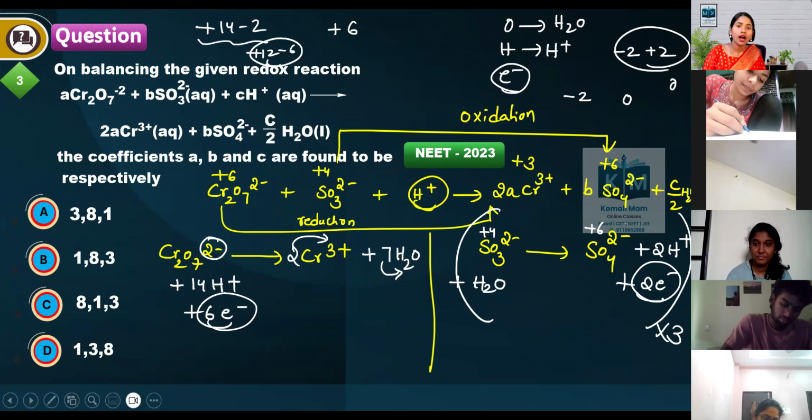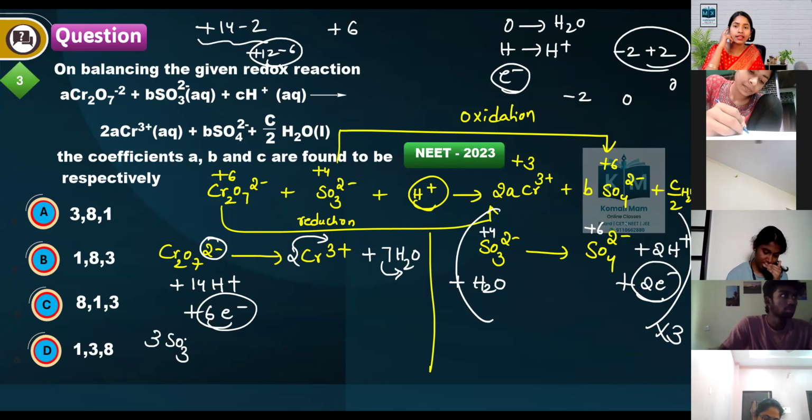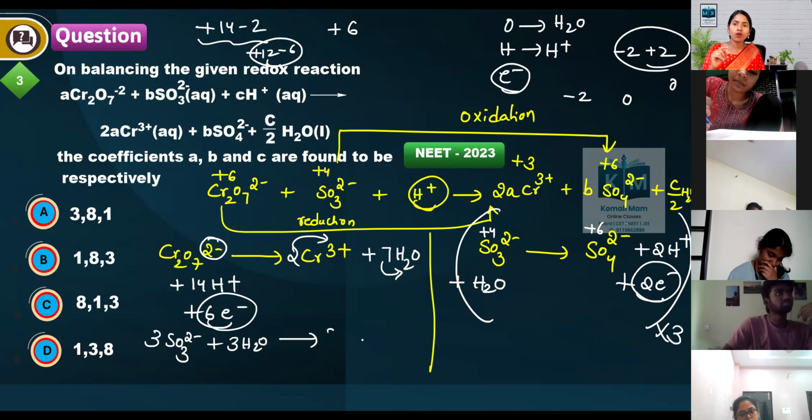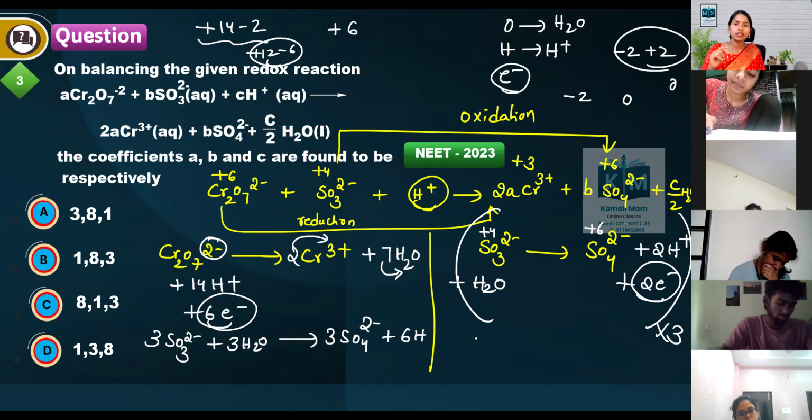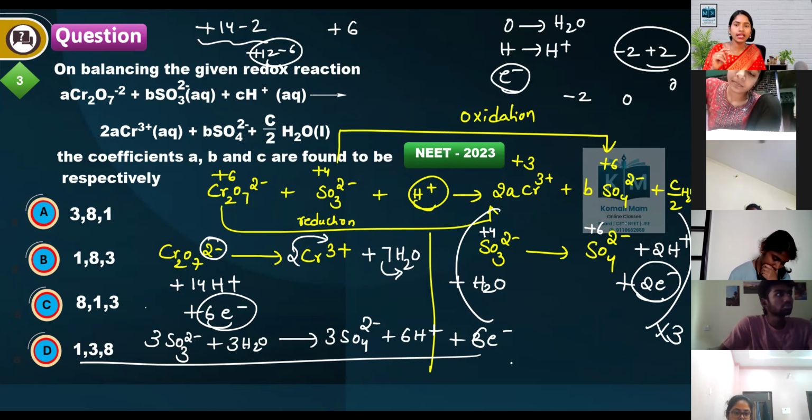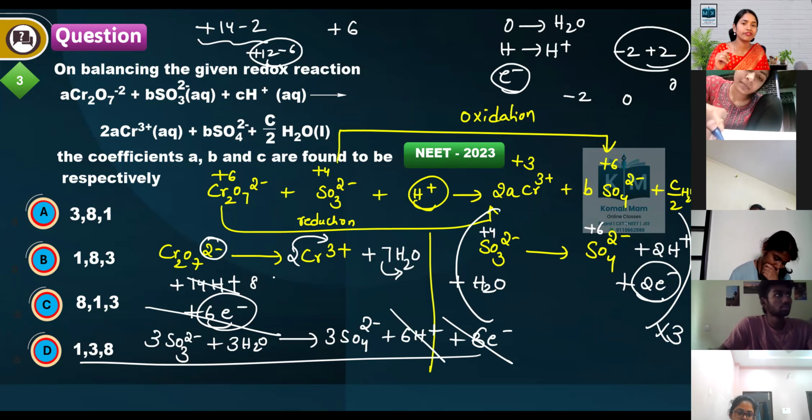Now add it. If you multiply with a 3, 3SO3 2 minus plus 3 2s are 6H2O gives rise to 3SO4 2 minus plus 3 2s are 6H plus 3 2s are 6 electrons. Now, what do we get? 6 electrons cancel. 6H plus, 14H plus cancel. How many H plus left? 8H plus is left. After that, 3H2O, 7H2O cancel.